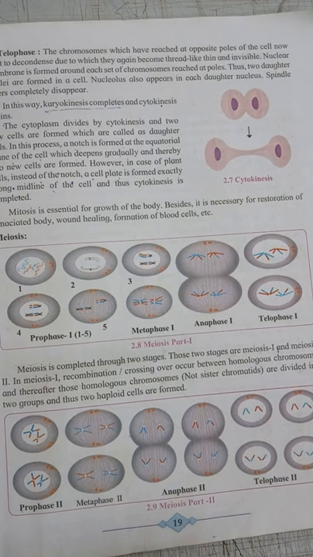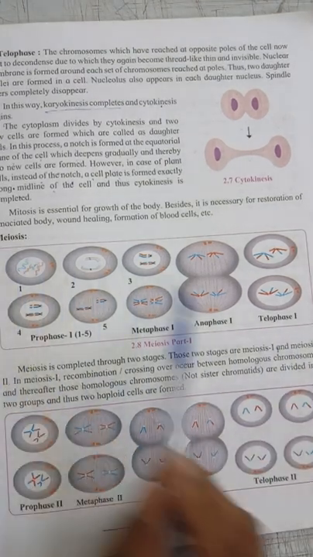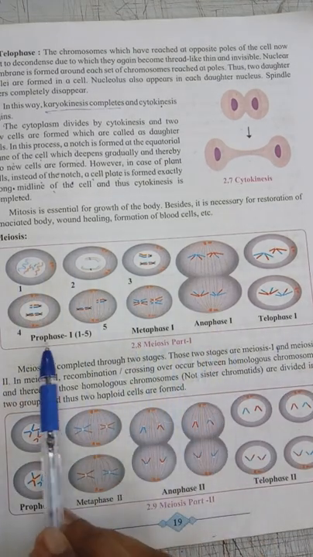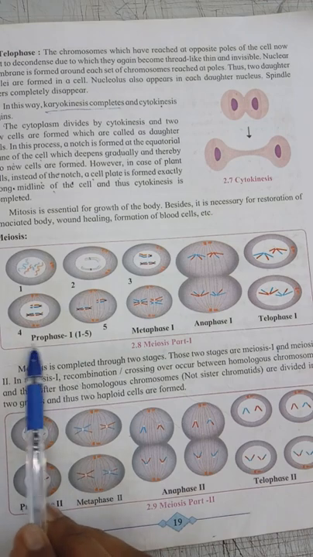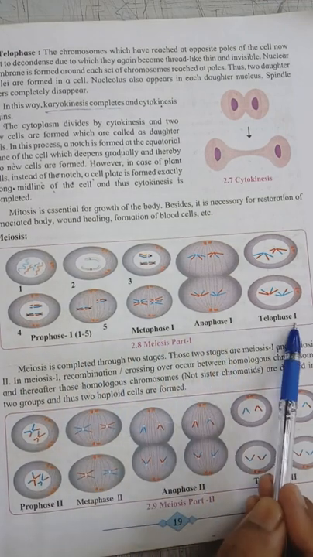Meiosis 1 also takes place in four steps: prophase, metaphase, anaphase, telophase. See, in your diagram meiosis part 1 is given. It has four steps: prophase 1, metaphase 1, anaphase 1, and telophase 1.